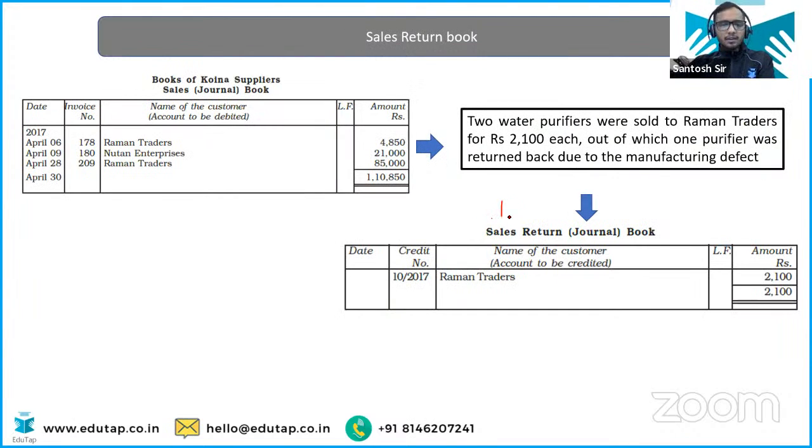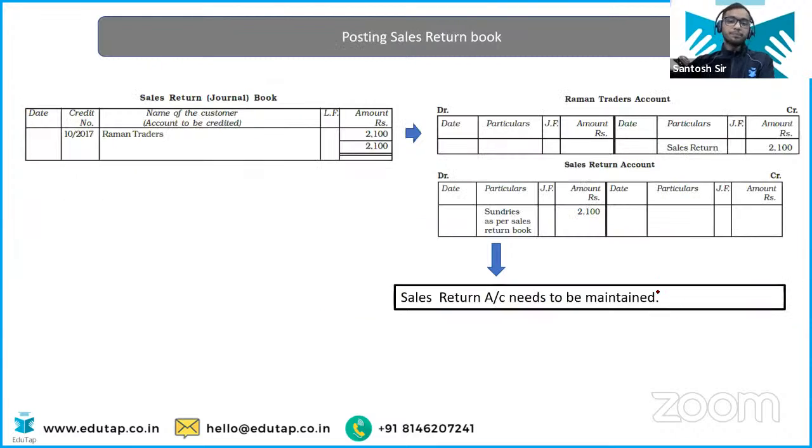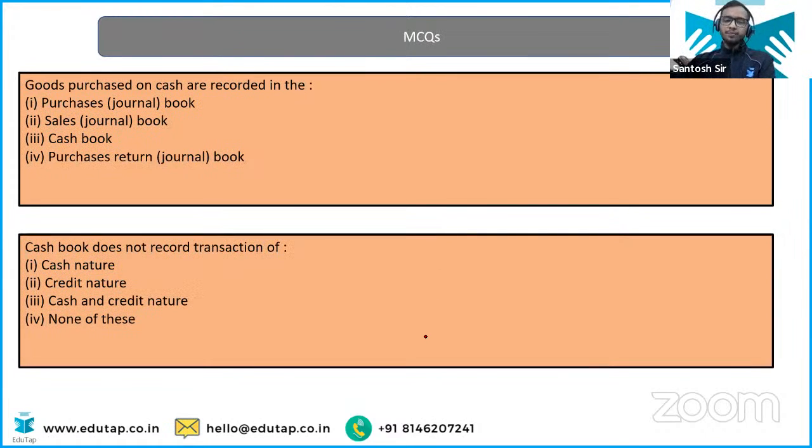Okay, now this is easy. Sales return book we have done, so you just have to write the customer's name and the amount. Yes, the sales return account has to be maintained. Clear? Now, what is the logic of maintaining the sales return account? You have to maintain that. You know the logic, the same as what we have given you earlier. Now you have to tell me the answer.